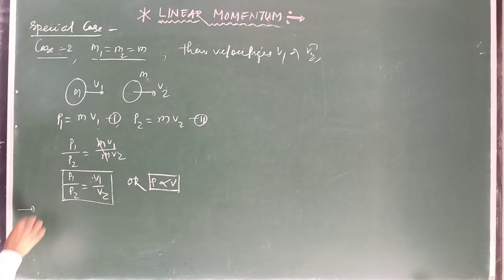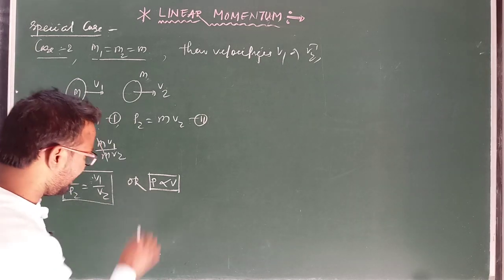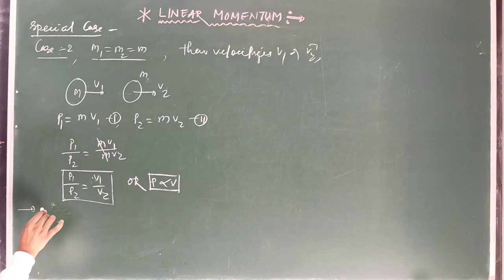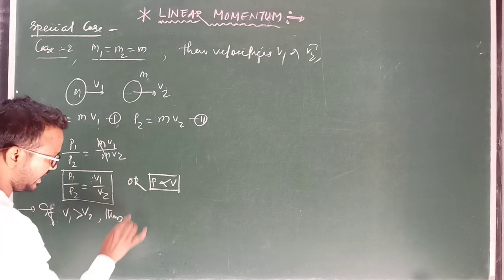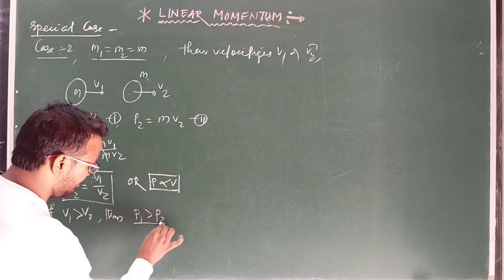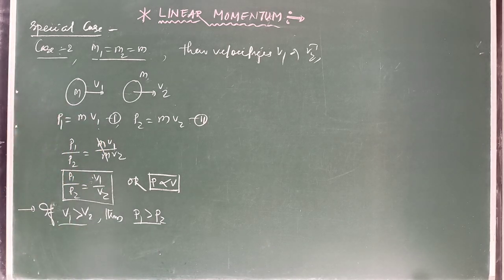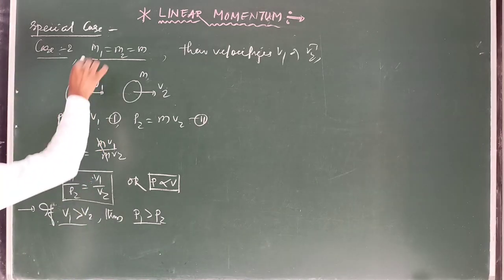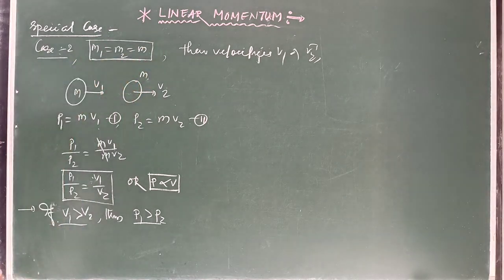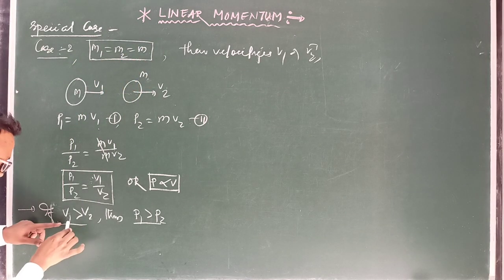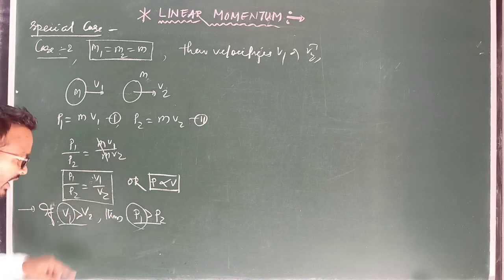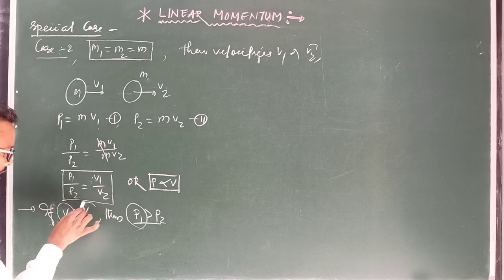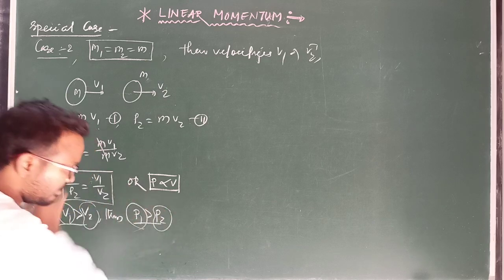Means if two bodies possess equal mass, then if v1 greater than v2, then p1 greater than p2. It means that if two bodies possess equal mass, then the body possessing larger velocity has larger momentum, and the body possessing smaller velocity has smaller momentum.